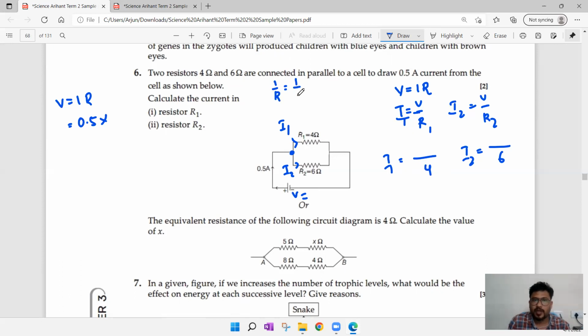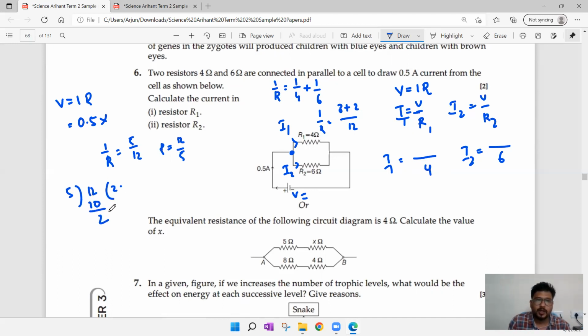1 by R is equal to 1 by R1, that is 4, plus 1 by R2, that is 6. LCM for 4 and 6 is 12. So 1 by R is equal to 3 by 12 plus 2 by 12, which is 5 by 12. R is equal to 12 by 5. Division if you do, 5 2s are 10, remainder 2.0, 5 4s are 20. So at last we got the R value as 2.4. R is equal to 2.4 ohm.